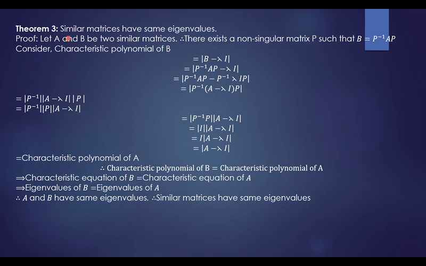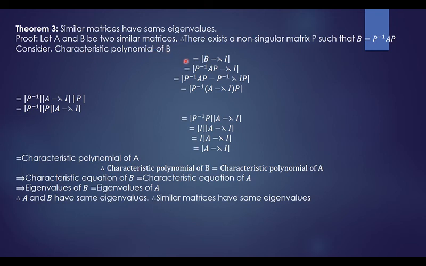The next theorem is, similar matrices have same eigenvalues. If you take two similar matrices, they have same eigenvalues. So let us consider two similar matrices, capital A and capital B. Therefore, there exists a non-singular matrix P such that B equals P inverse AP. This is the definition of similar matrices. Consider the characteristic polynomial of B.